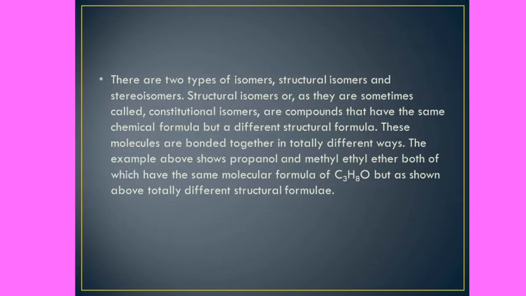They are structural or constitutional isomers, and stereoisomers. The constitutional isomers are compounds that have the same chemical formula but different structural formula. These molecules are bonded together in totally different ways. The example above shows propanol and methyl ethyl ether, both of which have the same molecular formula of C3H8O, but as shown above, totally different structural formulae.